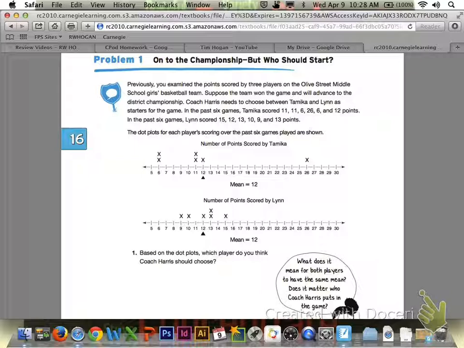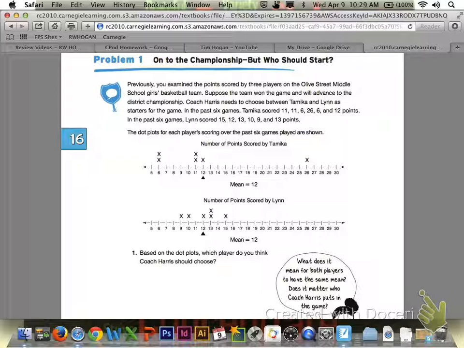But who should we start? If you take a look underneath that, it says, previously you examined the points scored by 3 players on the Olive Street Middle School girls basketball team. Suppose the team won the game and will advance to the district championship. Coach Harris needs to choose between Tamika and Lynn as starters for the game. In the past 6 games, Tamika scored 11, 11, 6, 26, 6, and 12 points. And in the past 6 games, Lynn scored 15, 12, 13, 10, 9, and 13 points.